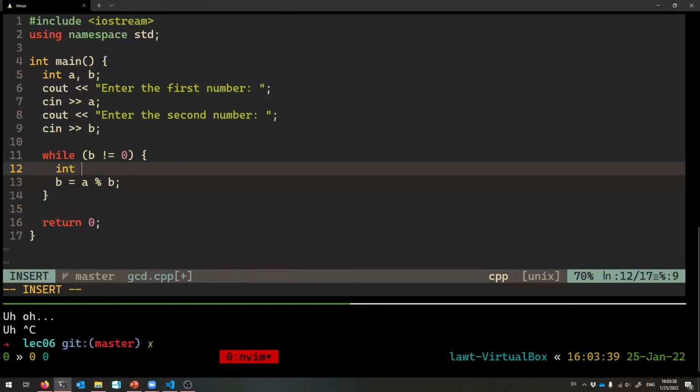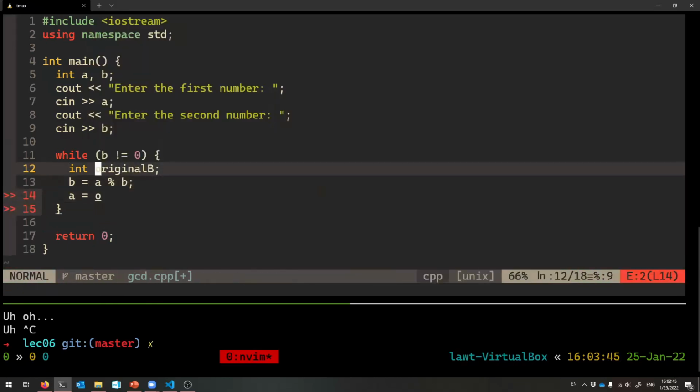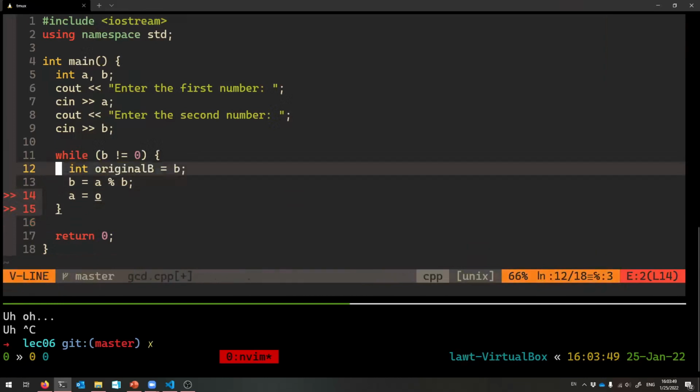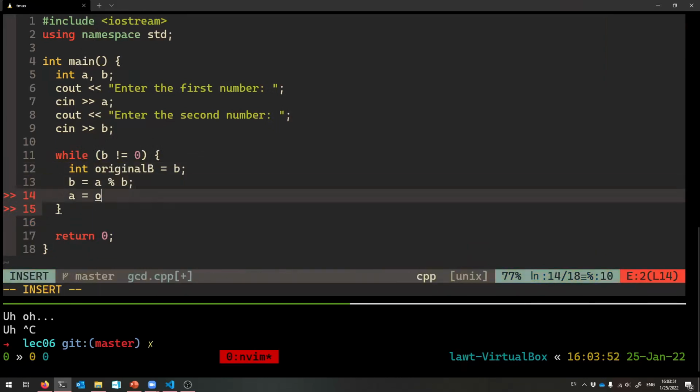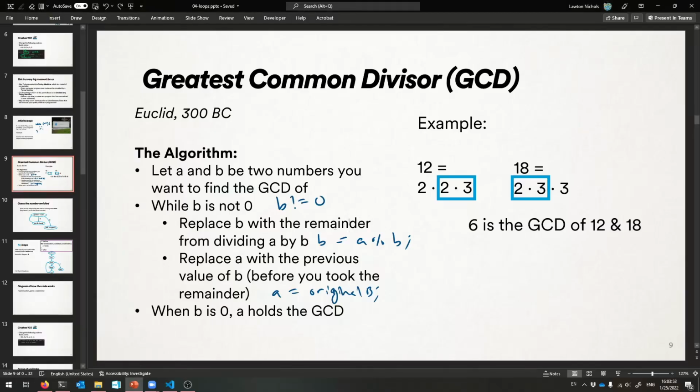So I better save that. So int original b up here, and then a equals original b. See, I'm saving that value of b before I replace it. That's what it's saying. Okay. And so that's just how it works. Just keep doing that process.